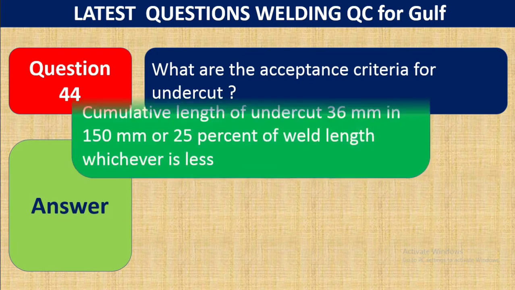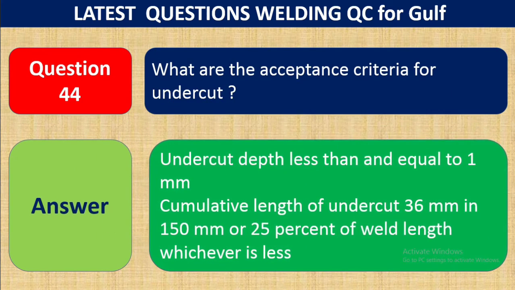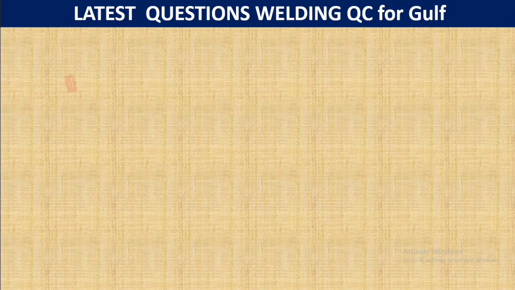Question number 44. What are the acceptance criteria for undercut? Undercut depth less than or equal to 1 mm. Cumulative length of undercut 36 mm in 150 mm or 25% of the weld length. So undercut depth less than or equal to 1 mm is acceptable. If it is cumulative, then undercut of 36 mm in a 150 mm length is acceptable.